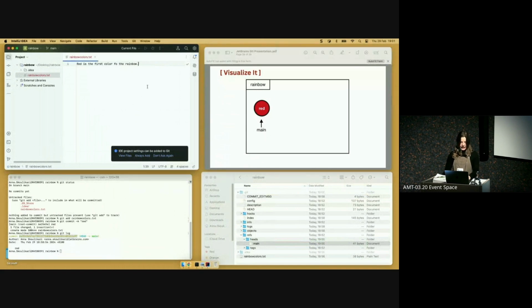So if we now just add some more content to our project, so orange is the second color of the rainbow. And we add the file to the staging area.